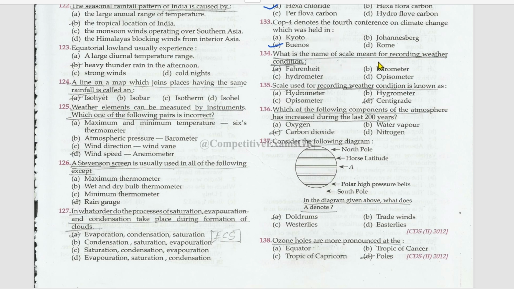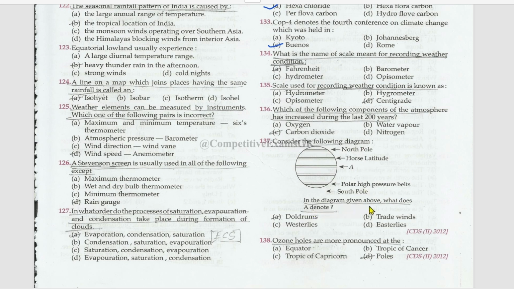What is the name of the scale meant for recording weather condition? That is Fahrenheit. The scale used for recording weather conditions is known as centigrade. Which of the following components of the atmosphere has increased during the last 200 years? That is carbon dioxide. Consider the following diagram.